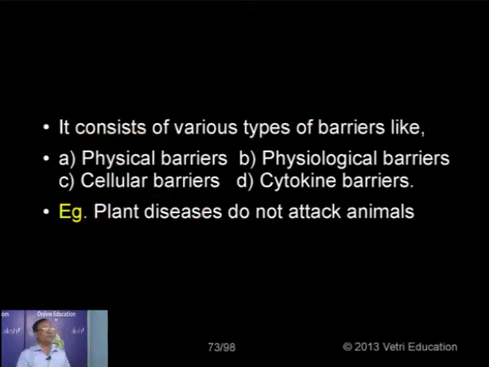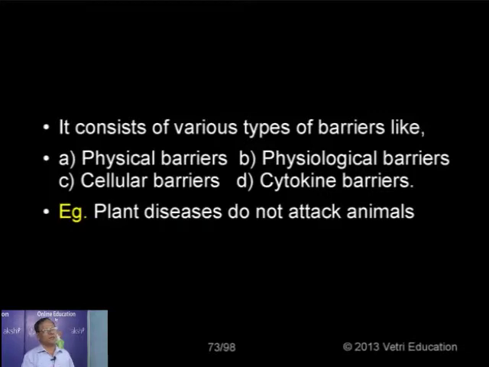Normally, this type of immunity is called the first line of defense. It comes under the first line of defense, the innate immunity. What is the meaning of first line of defense? As in an army, we have first line soldiers, second line soldiers, third line soldiers. In our body also we have three different lines of defense. The first line of defense is constituted by such immunity.